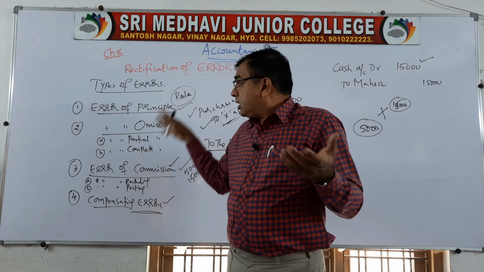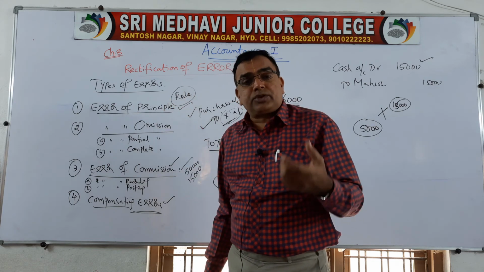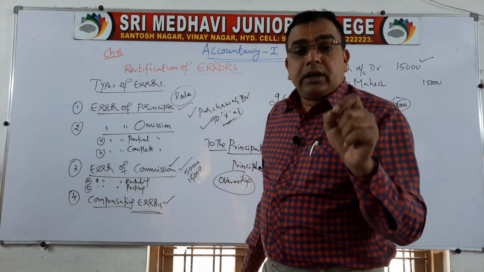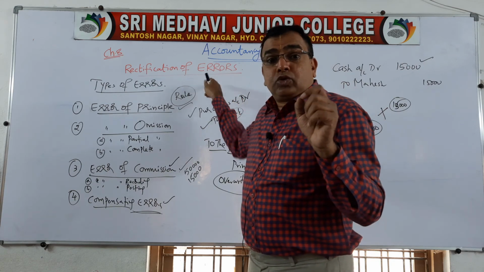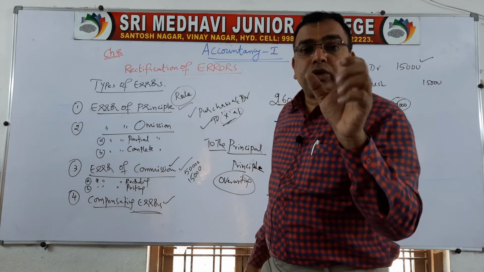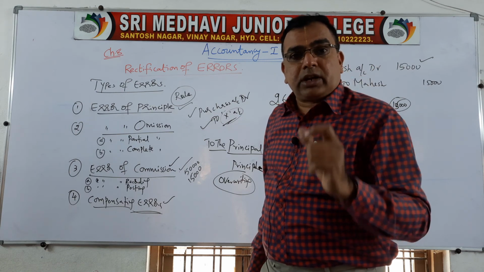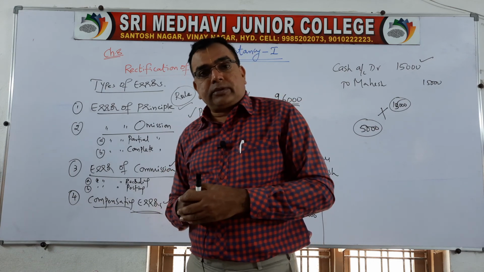Rectification of errors. And remember that you can understand rectification of errors and you can do problems only when you are thorough in writing the journal entries. If journal entries are perfect, then rectification of errors will be understood. To be perfect in journal entries, you should know the rules of accounting. What is nominal account, what is personal account and what is real account and their rules. So then you can do this chapter. Clear?